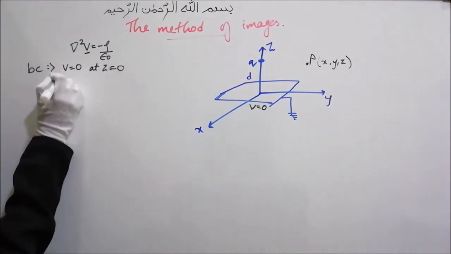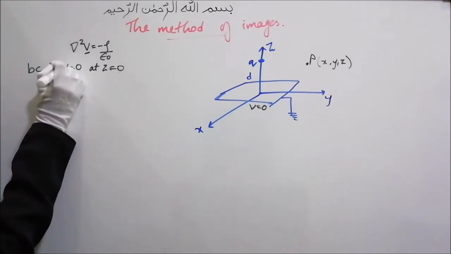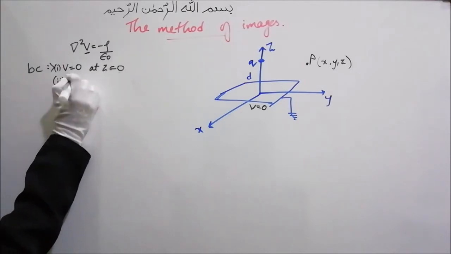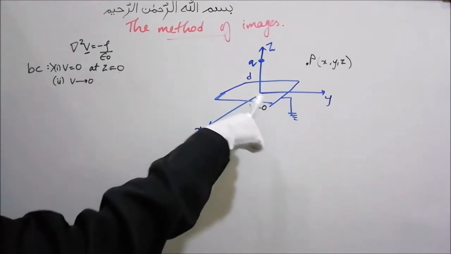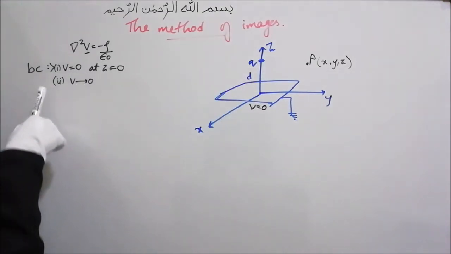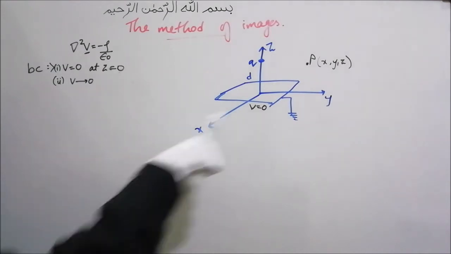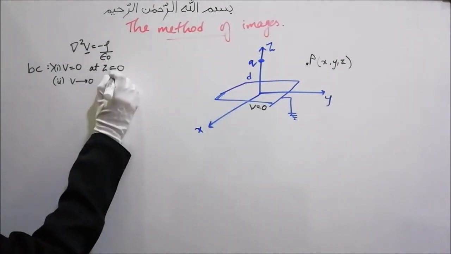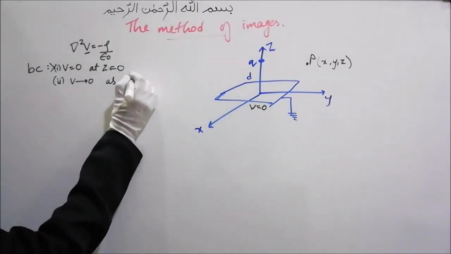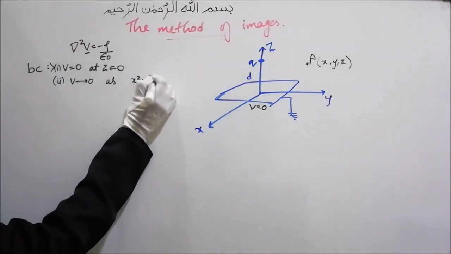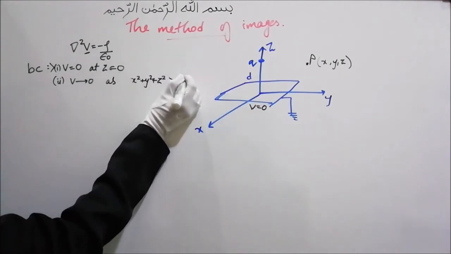And the potential will tend to 0, because we know the potential is 0 at this point z equals 0. The second boundary condition is that the potential will tend to 0 as the point P moves far away from the charge. That is, as x squared plus y squared plus z squared will be much greater